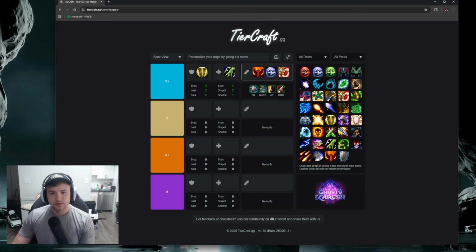So this will give you your group buffs, and then it will also tell you what extra things you have. We have 2 battle resses, one from the Paladin and one from the Death Knight. We have 2 lusts, so 2 different people that can cast lust, 5 kicks, 3 stuns, 2 dispels, and 1 soothe. This is important because you do have certain dungeons where soothes need to be done, or you need dispels, poison cleanses, whatever, Ara-Kara, stuff like that.